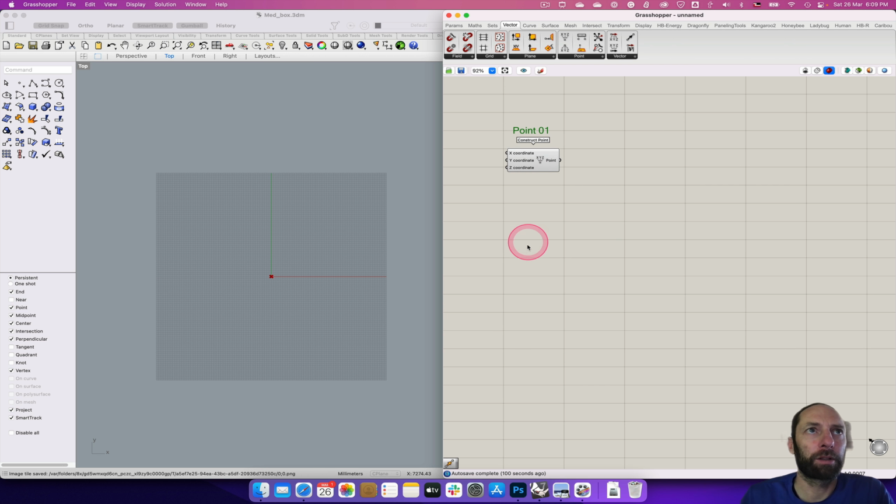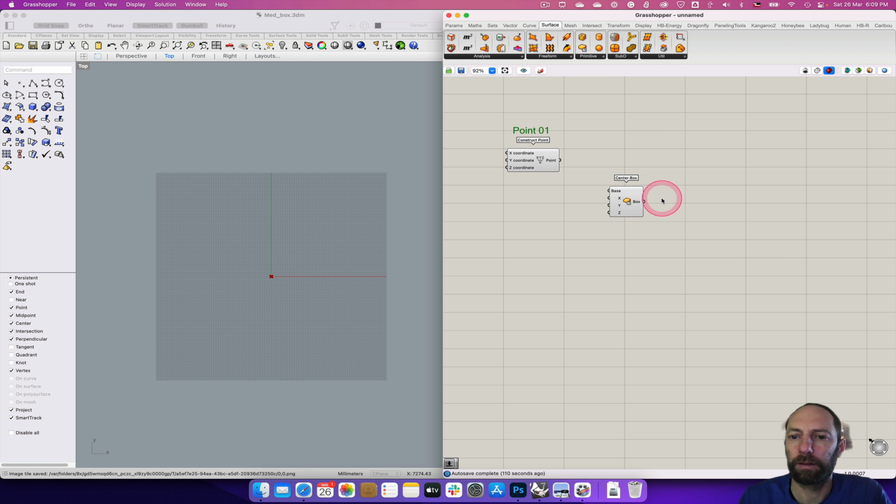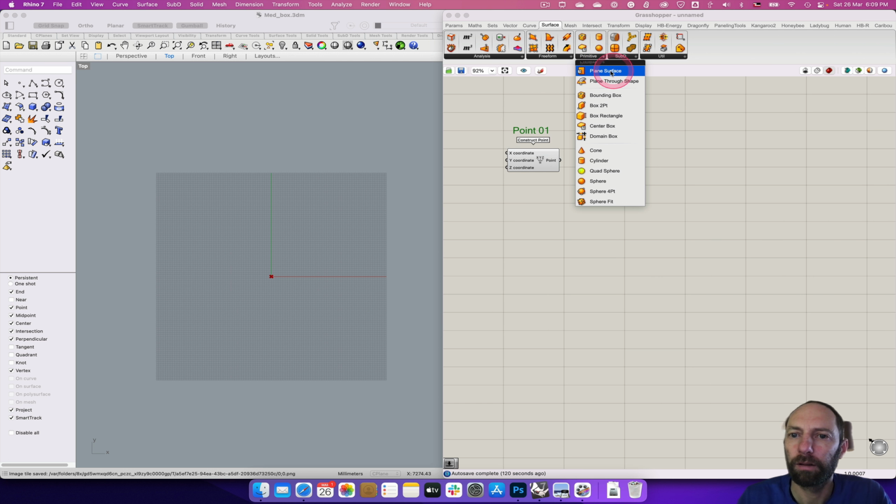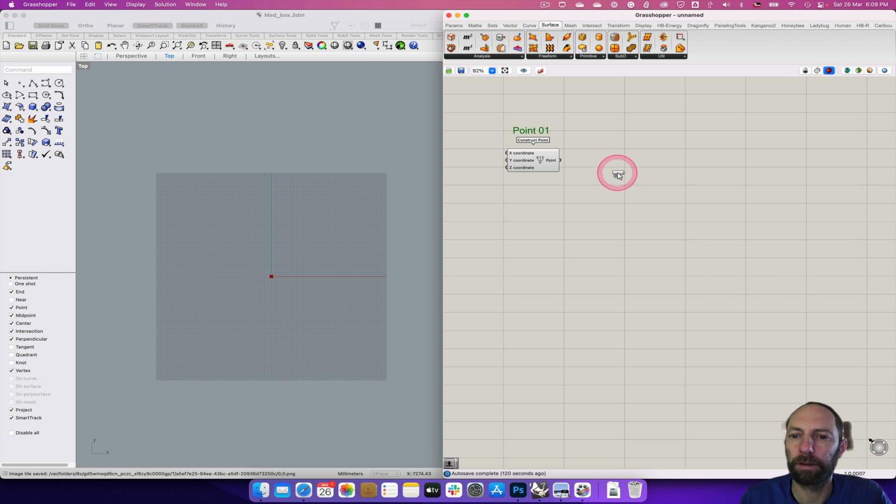And then what we want to do is create a plane from that. So if we go up to surface, primitive, and then there's center box. Is that what I wanted? No, not that one. Oh, Control Z, Command Z, there. Plane surface, this one. We can use that box as well, but this just gives us a little bit more control.